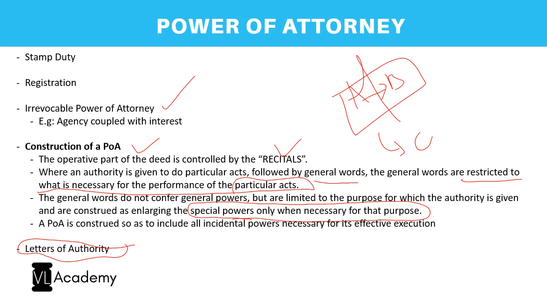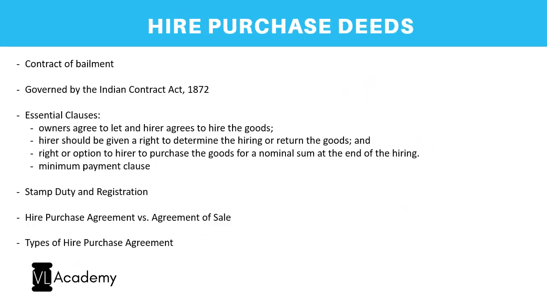Now, the final one is, again, something which I've been telling from the beginning. It is to include all incidental powers necessary for its effective execution. So all the incidental powers which are deemed, for example, when we say execute it on behalf of A in his name, means it also includes to sign, to initial, everything comes under it. You need not be so specific. All the incidental powers will automatically be included. So this is the discussion on power of attorney.